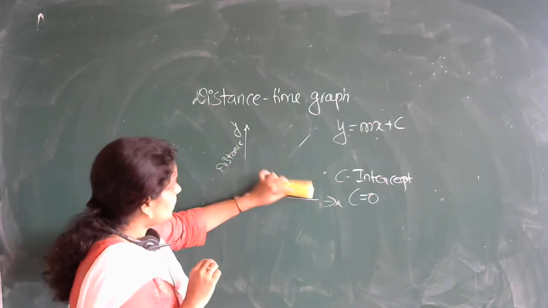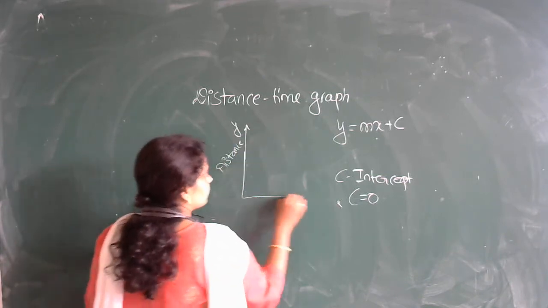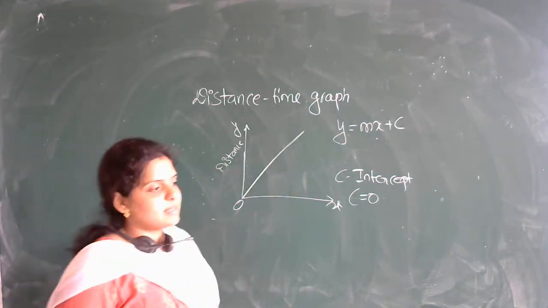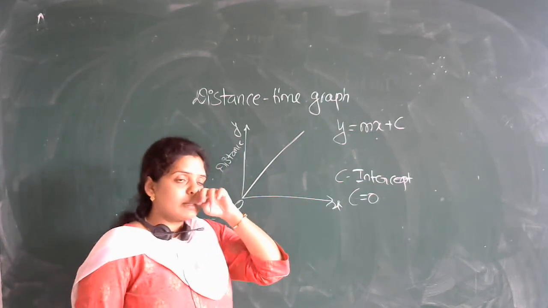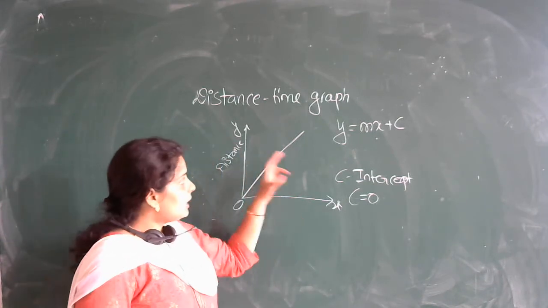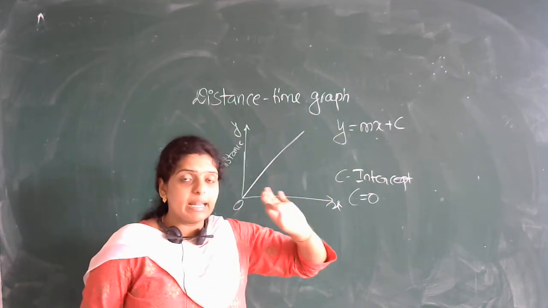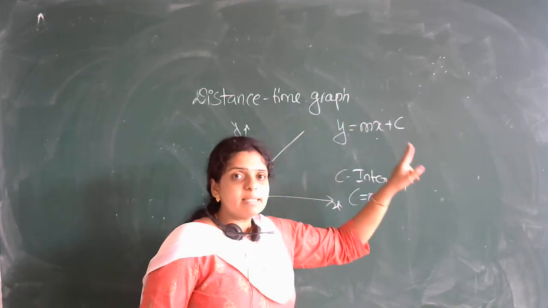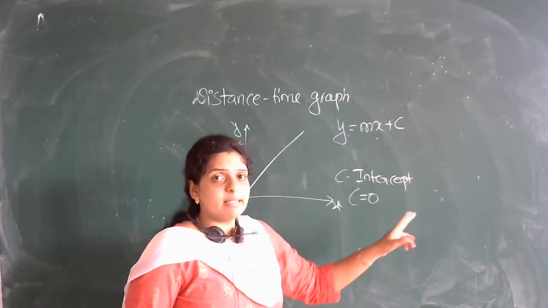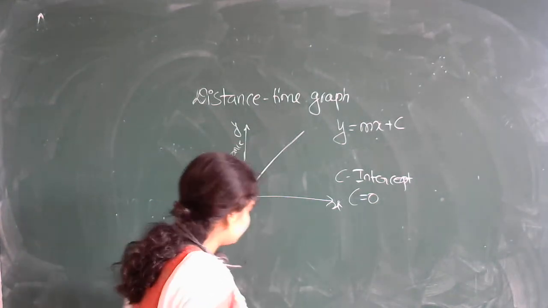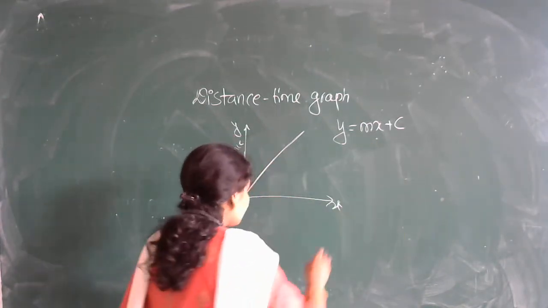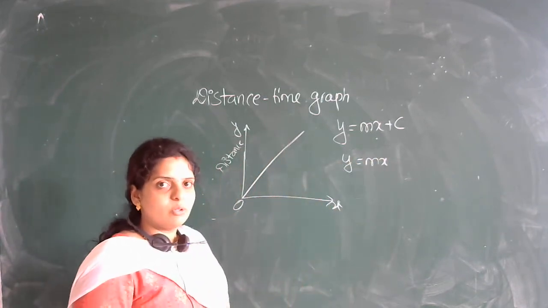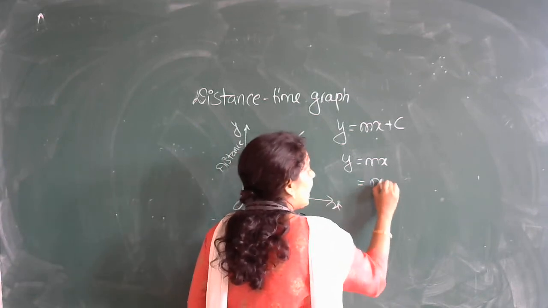But what is the nature of the graph in this one? Here it is 0, because your straight line is passing through the origin. Therefore, intercept c is equal to 0, right? So what equation of straight line are we taking in mathematics? Actually, we will study this: the equation of a straight line is given by y = mx + c. What is c here? C is the intercept. Its value is 0. So therefore, what will you get? You will get y = m x.